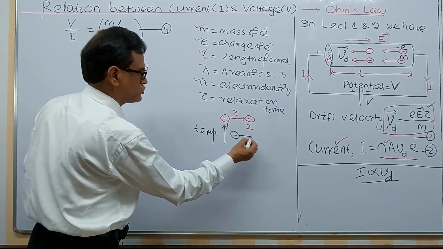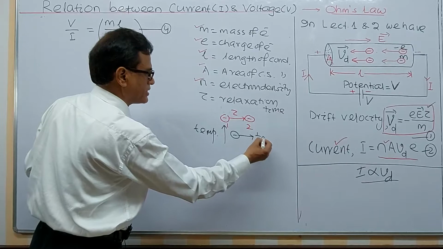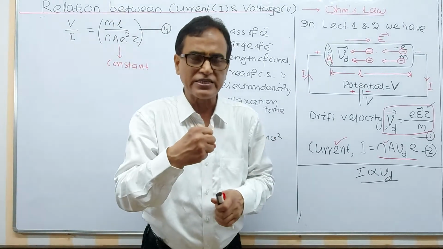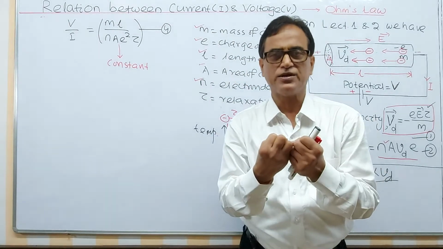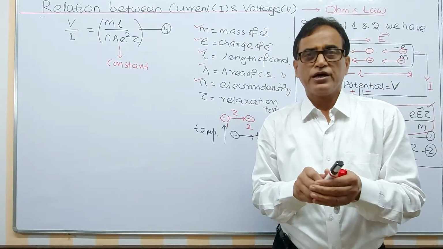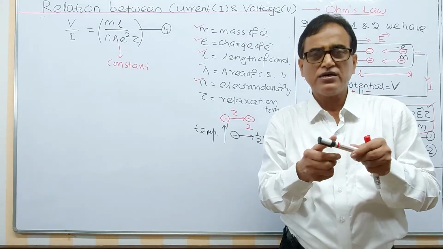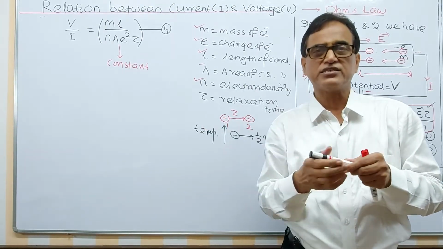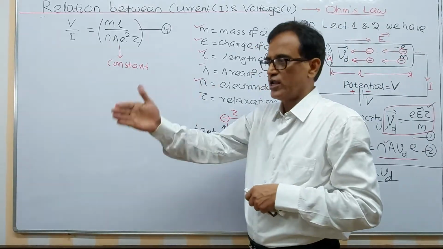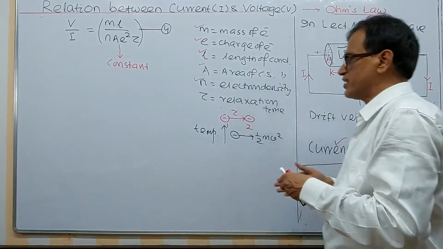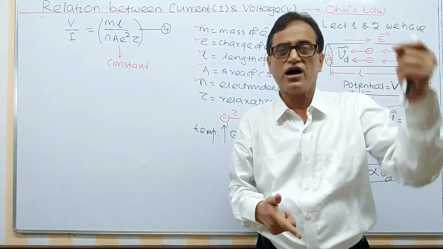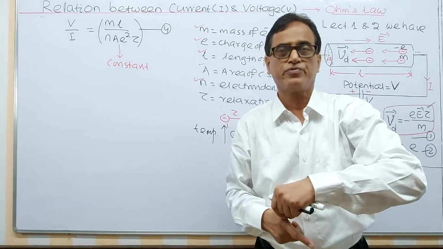The electron which was moving with certain kinetic energy, half mv square, when temperature increases, means it gets heat energy. Energy is conserved. If it gains some heat energy, its kinetic energy increases. It moves faster. Say, I am moving like this, I am colliding with this wall. If my speed becomes faster, I will collide quicker.